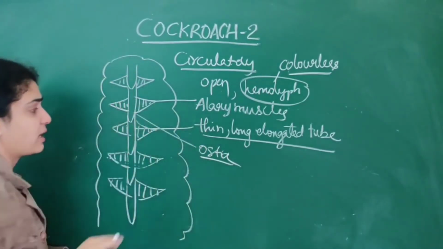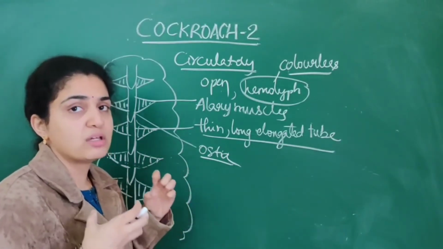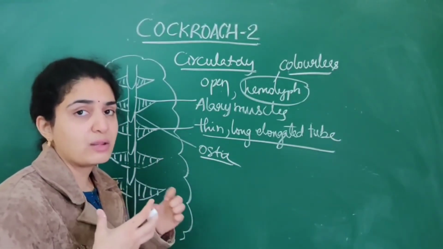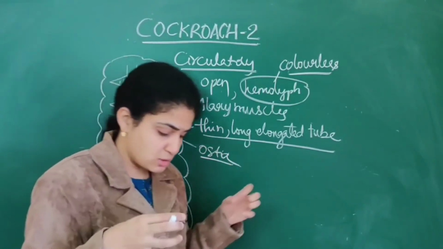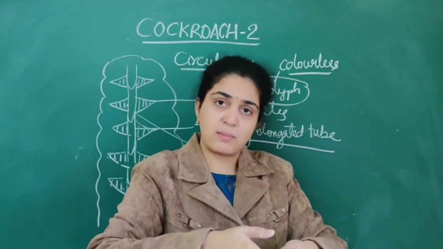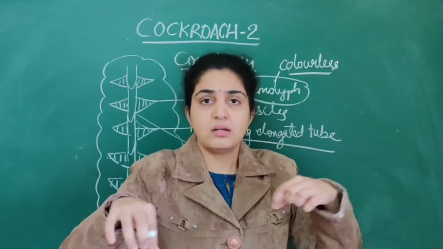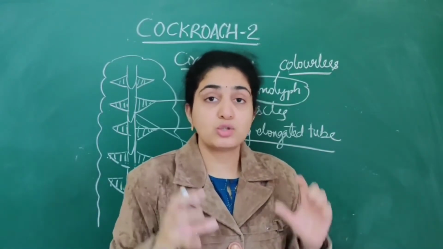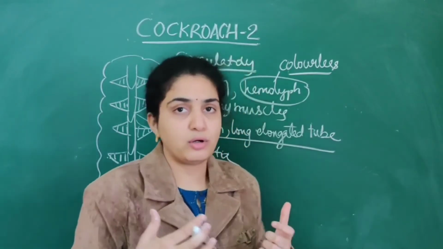So only in the thorax and abdomen. It is a thin, long, elongated muscular structure, and numerous alary muscles as well as ostia are present. These ostia draw the blood from the heart, and the blood is distributed to all organs through the ostia. Alary muscles play an important role.